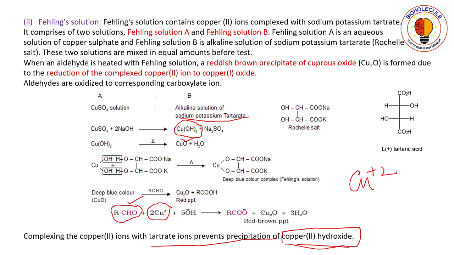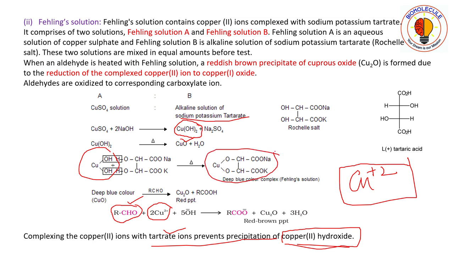Okay, so to get more of this copper plus 2 ions, we are using tartrate, so that it will form complex with this copper hydroxide and give us this blue color complex, and thus increases the concentration of copper plus 2 ions.